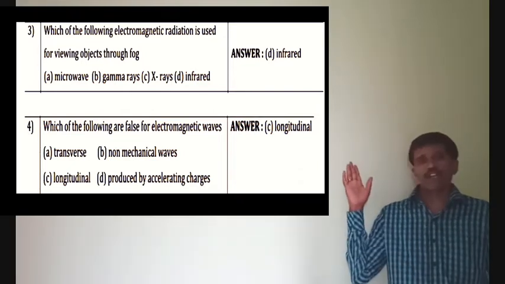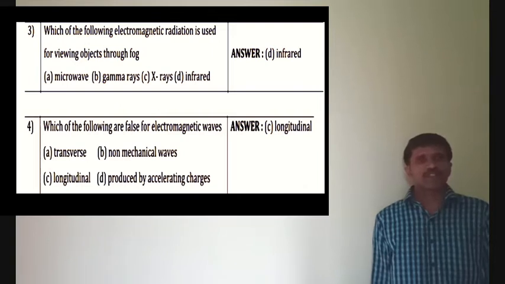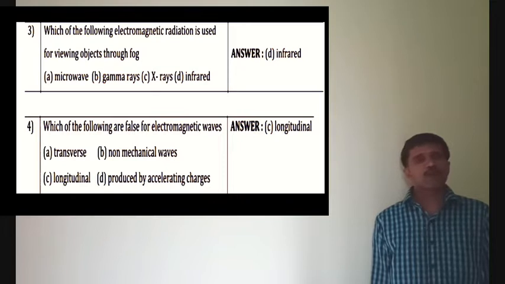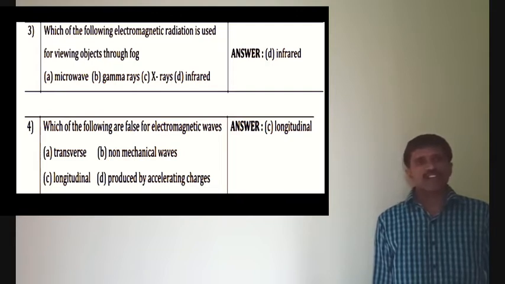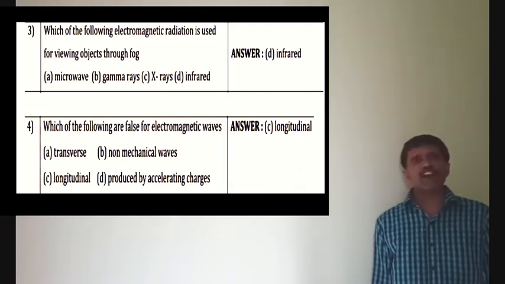Fourth one mark question. Which of the following is false for electromagnetic waves? First one transverse, second one non-mechanical waves, third one longitudinal waves, fourth one produced by accelerating charges. So, in these four options, the correct answer is longitudinal waves, because longitudinal wave is the false one.